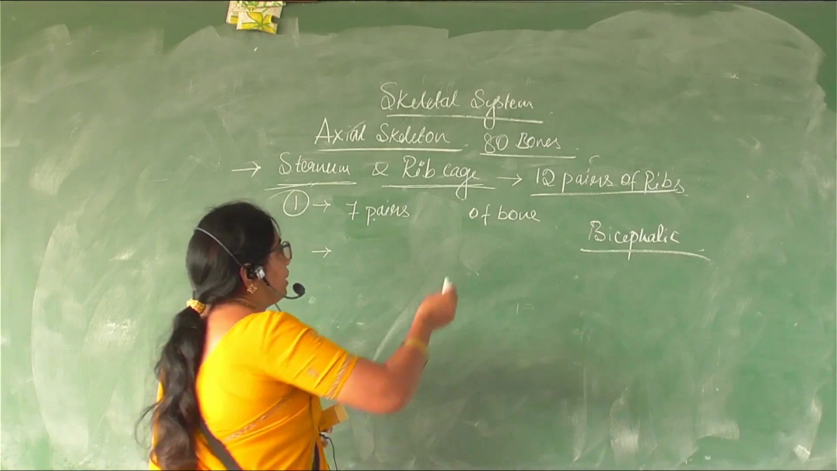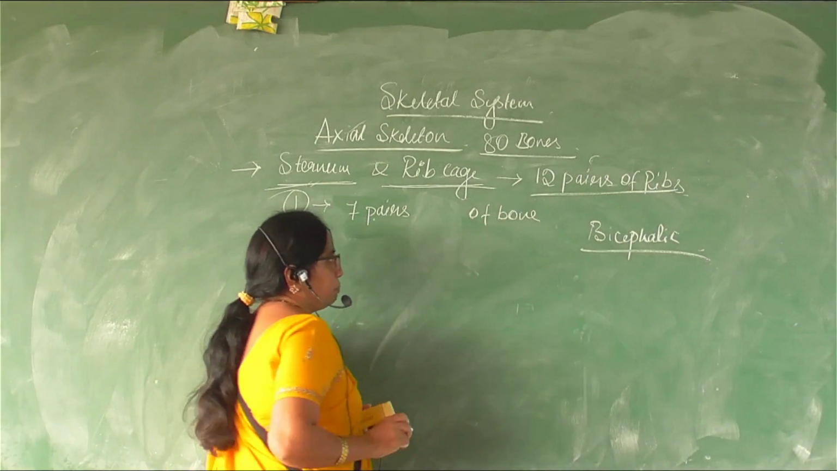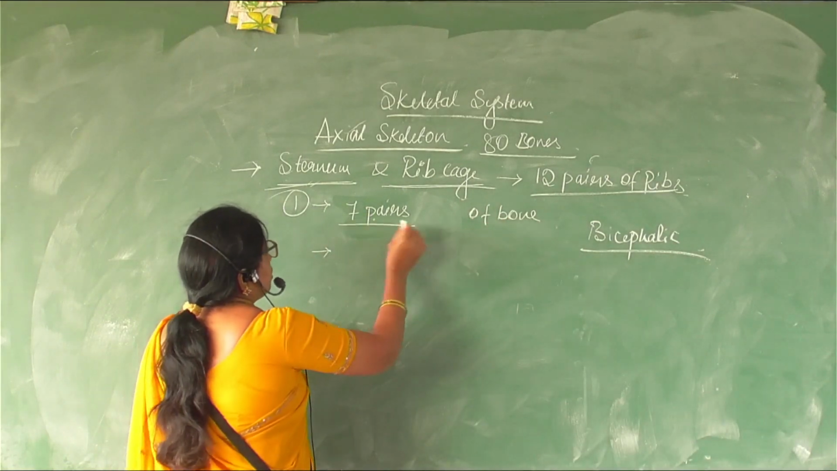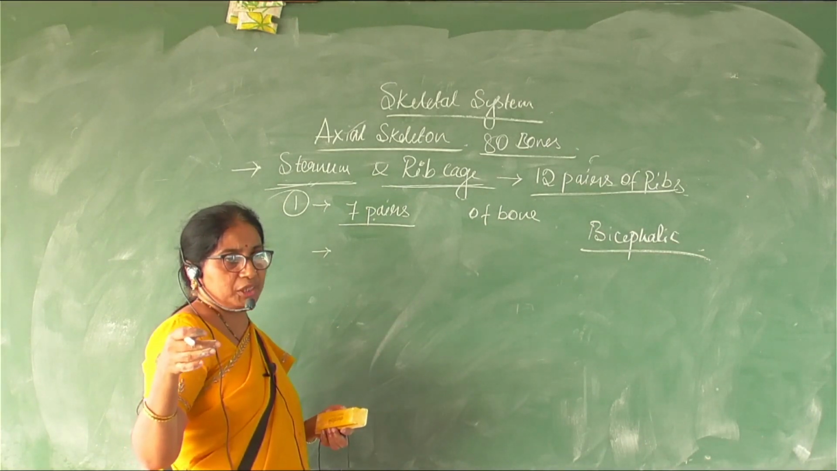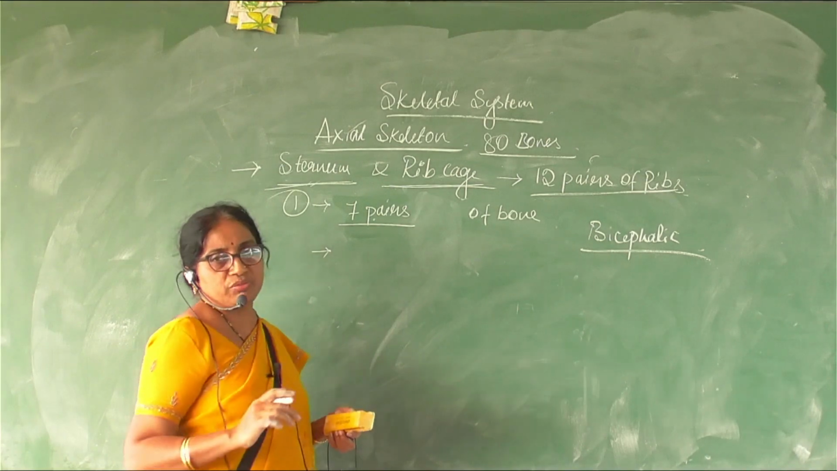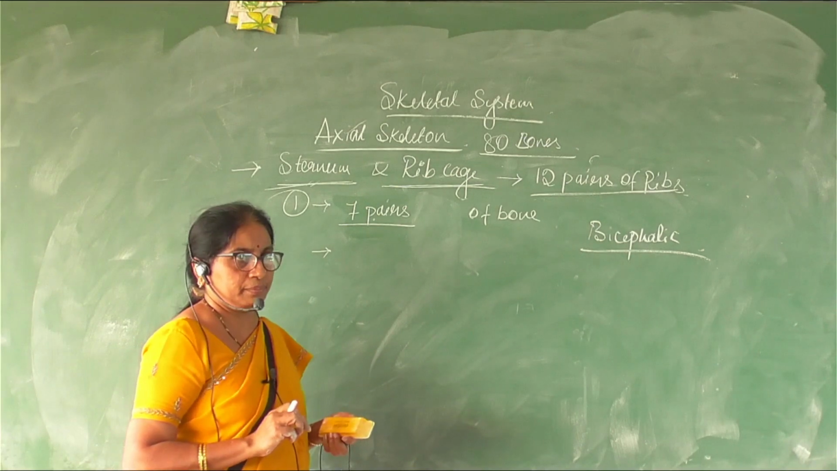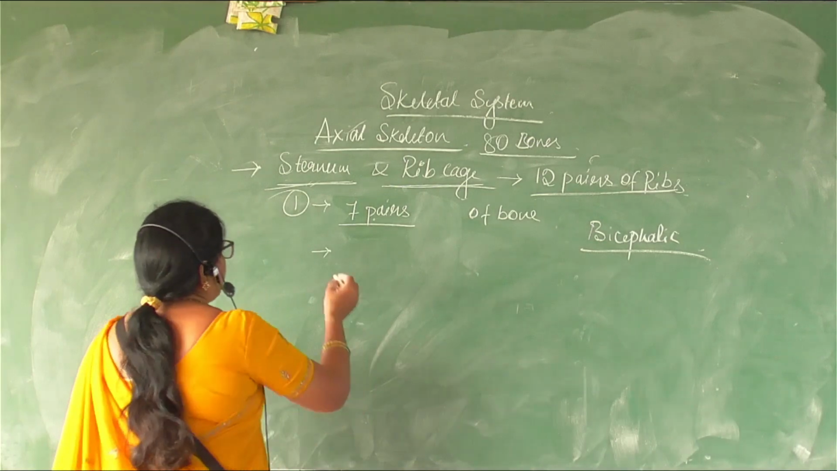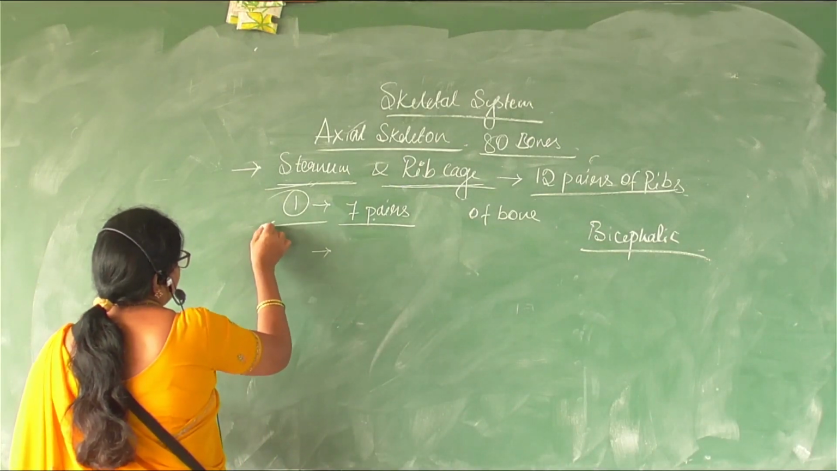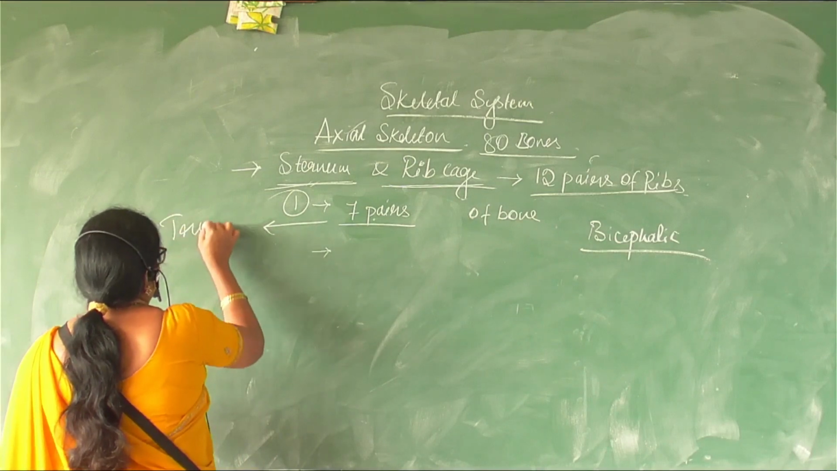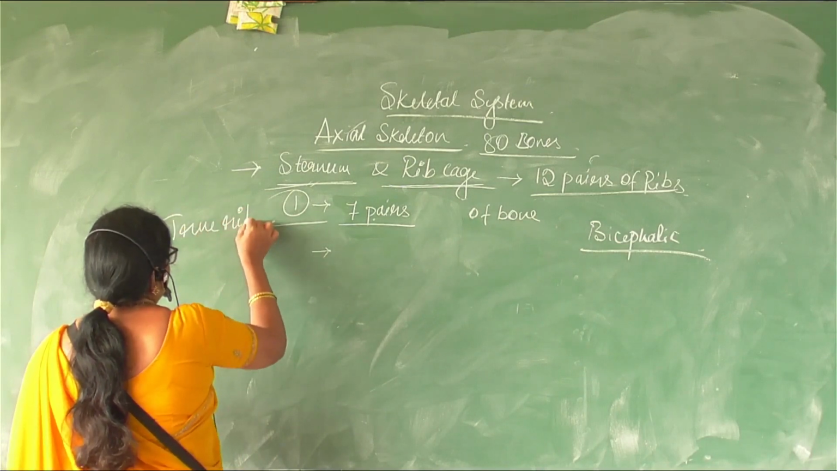So among the 12 pairs of ribs, 7 pairs are directly attached to the sternum on the ventral region, and they are attached to the vertebral column dorsally, right? And they are referred to as true ribs.